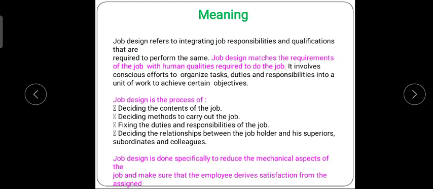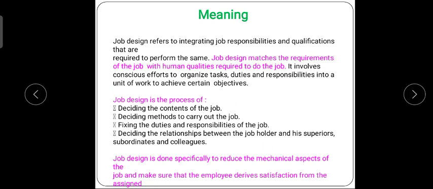A new topic for today, that is job design, and what we mean by job design and what techniques we can use while doing any of our jobs. Job design refers to integrating job responsibilities and the qualifications that are required to perform the job. Job design matches the requirements of the job with the human qualities required to do the job. It is a technique which defines and constructs all the needs of a job which is required by the employees to complete that task for an organization.